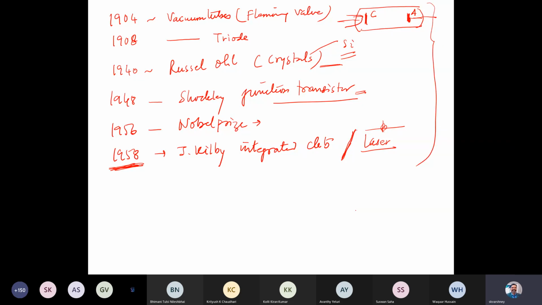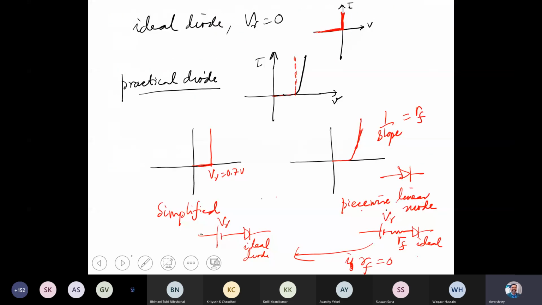So it was an accidental discovery, you could say. Basically this person was working with a crystal system, and that gave rise to the idea of a p-n junction through certain cracks. He found there is some kind of concentration gradient, some kind of defects, which gave a change in the voltage when he measured it under light conditions. So after this, yesterday I stopped at the ideal diode and practical diode.